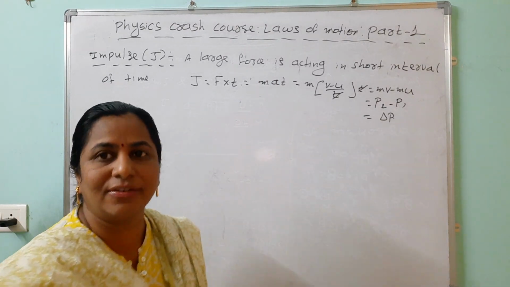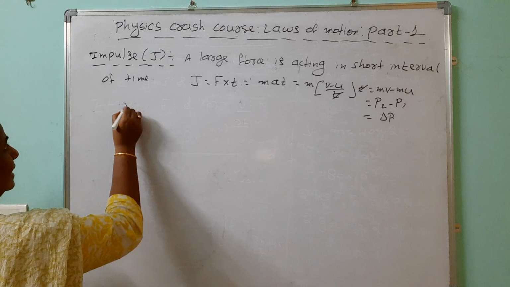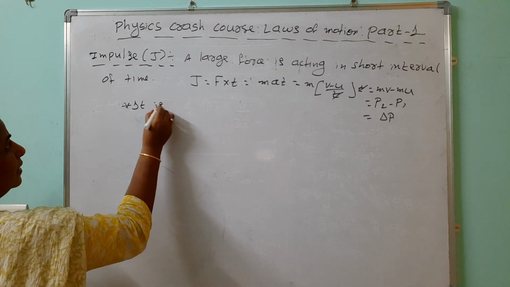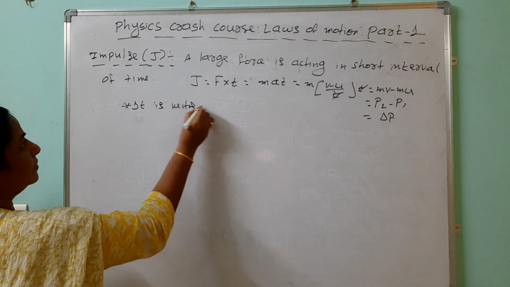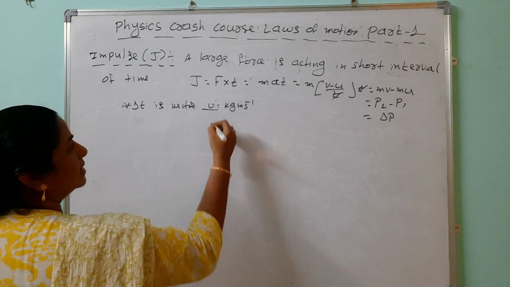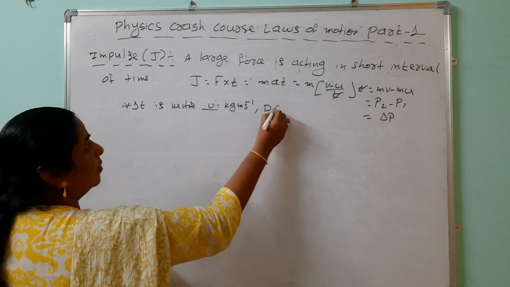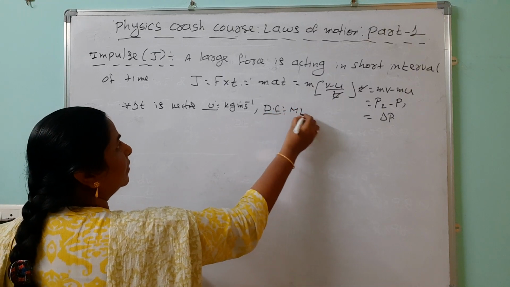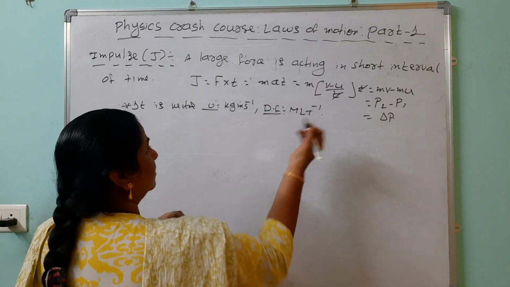So what is the unit for impulse? You remember that it is a vector quantity. It is a vector. Unit is how much? Same as momentum, kg meter per second. Then the dimension formula is what? M L T power minus 1. This is that.